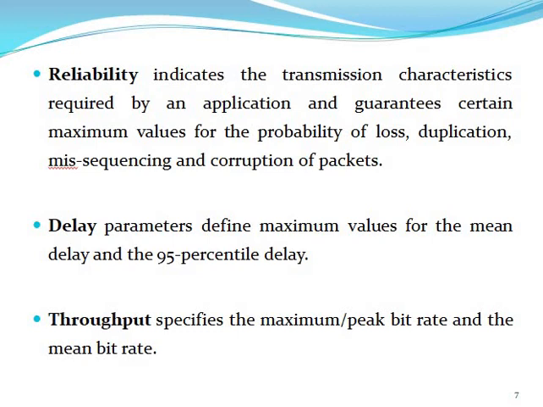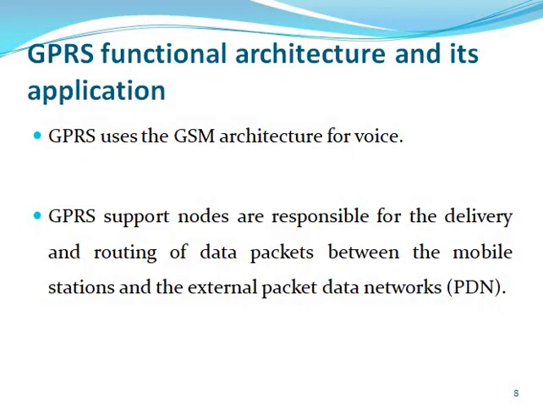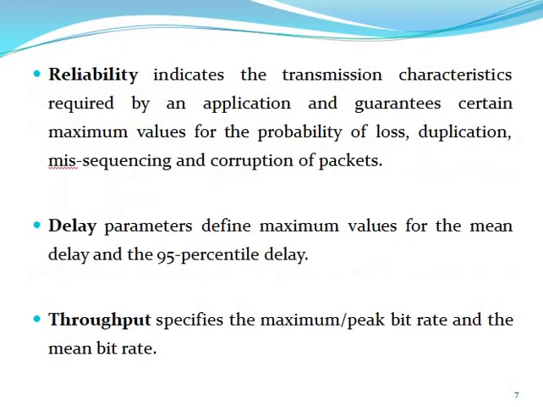Throughput means the maximum peak bit rate and the mean bit rate. If the maximum bit rate occupies the transmission rate, then the throughput is high, and it also depends on the input and the particular network. So throughput depends upon the maximum bit rate: how many bits you transmit per second determines the throughput. So these are the main quality of service parameters.